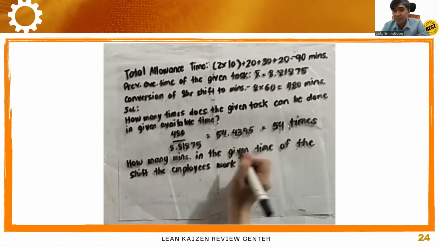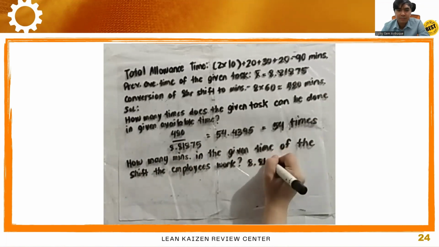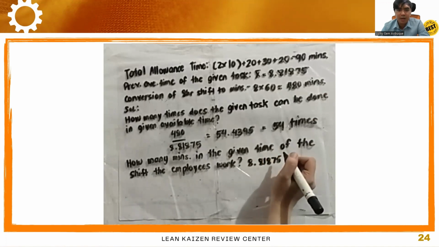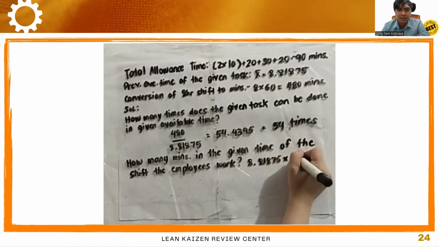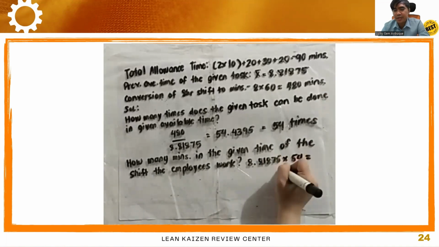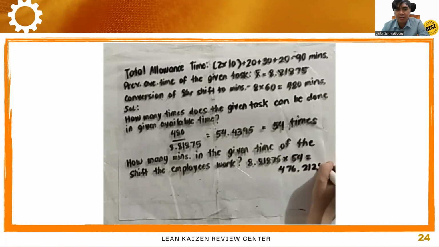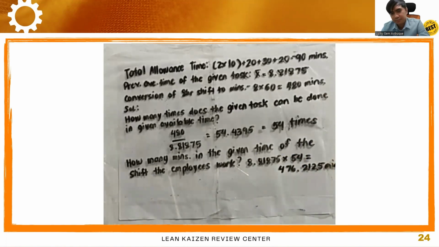Okay, so the productive time of the employees. So 8.81875 multiplied by 54 times we got from the previous calculation. So the productive time is 476.2125 minutes. Okay, so that is the productive time.